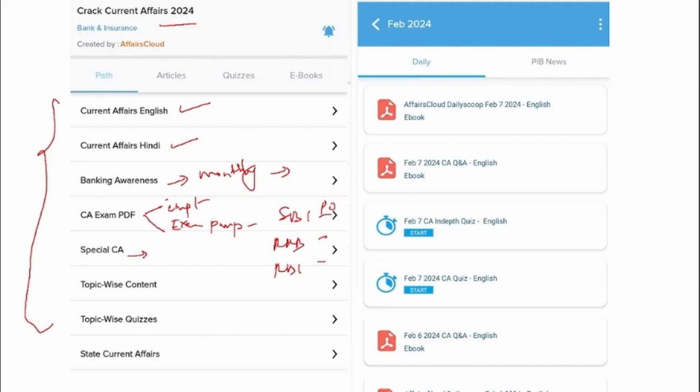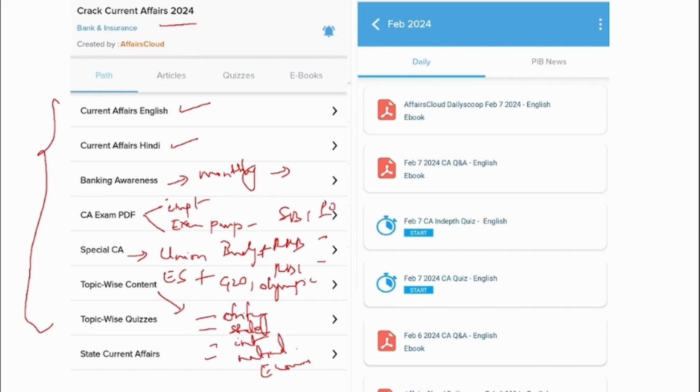Next is Special CA. This will contain Union Budget, Economic Survey, and also the most important events that have taken place globally as well as nationally. Next most important is topic wise. The entire news of that particular month will be segregated into different topics, and in order to recollect whatever you've read, we also provide you with topic wise quizzes.